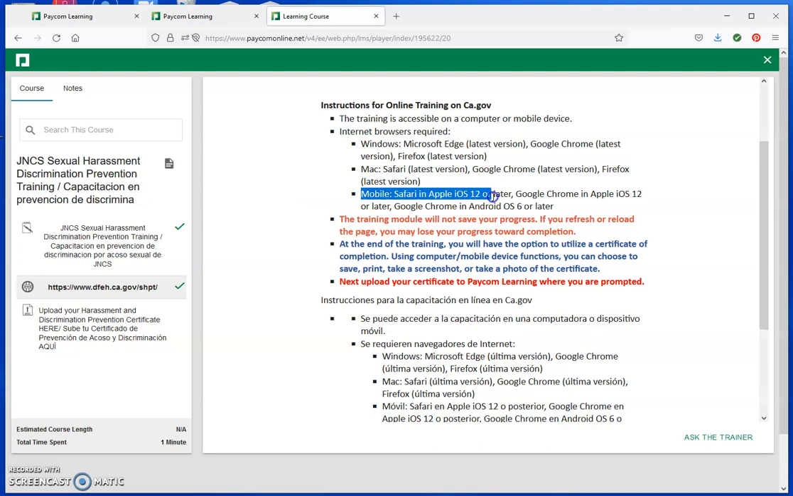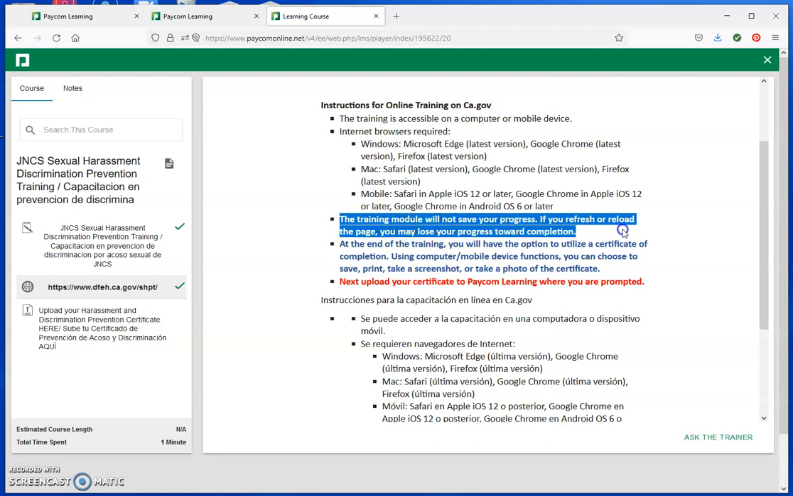And if you are using a mobile app, it would need to be Safari and Apple iOS 12 or later, Google Chrome and Apple iOS 12 or later, Google Chrome and Android OS 6 or later. The training module will not save your progress, so if you refresh or reload the page, you may lose your progress toward completion.